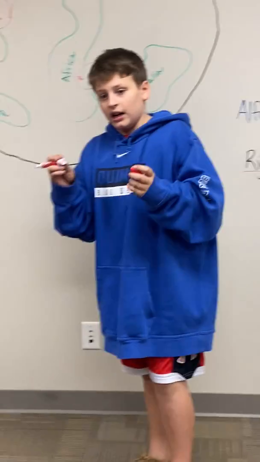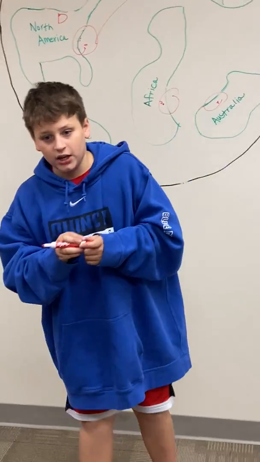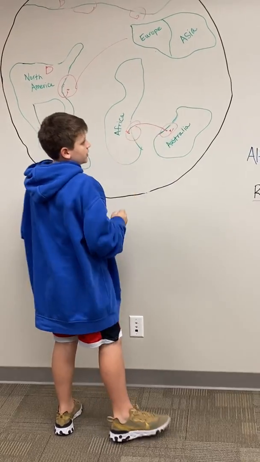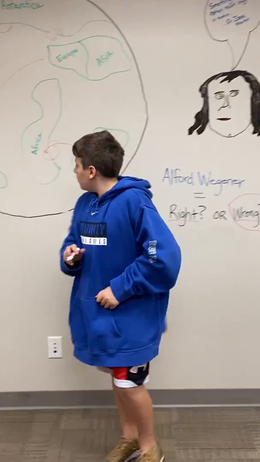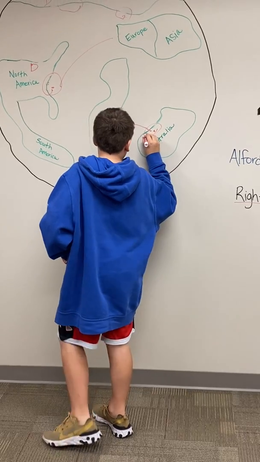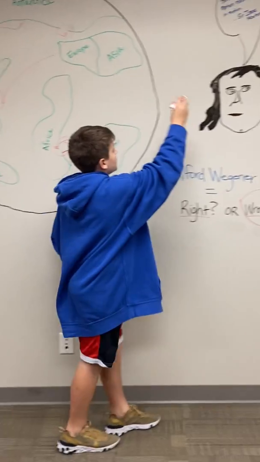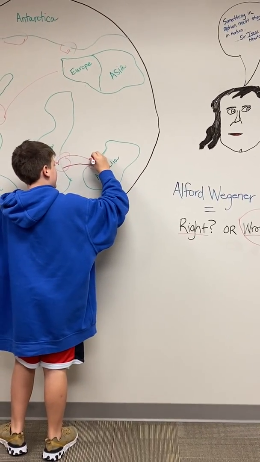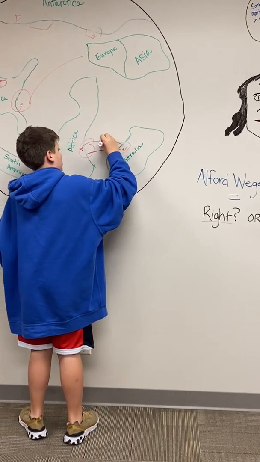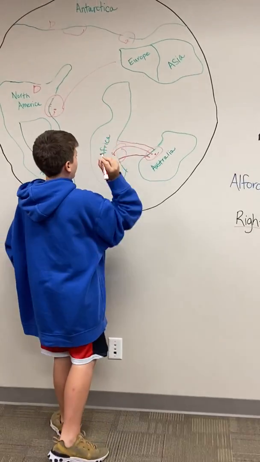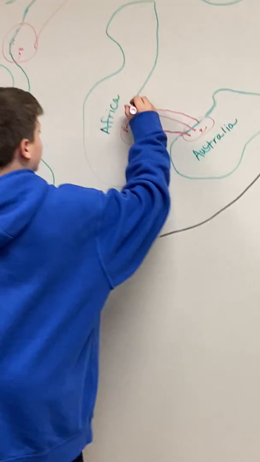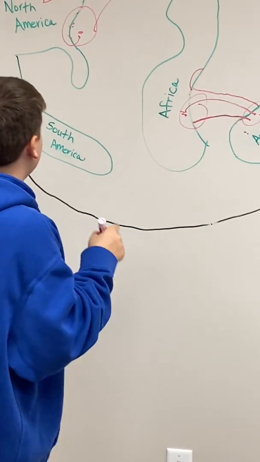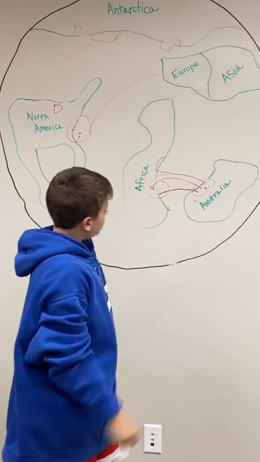First, indentions because of separation. So let's say Australia goes to Africa to make Pangea. Well, if Australia was trying to move, just like Newton's law says, something in motion would stay in motion. If Australia was moving slowly at the beginning, it would start to pick up speed, then go quicker and quicker and quicker, and then finally hit Africa, leaving an indention where Australia had hit Africa. Same thing with North America, Antarctica, Europe.